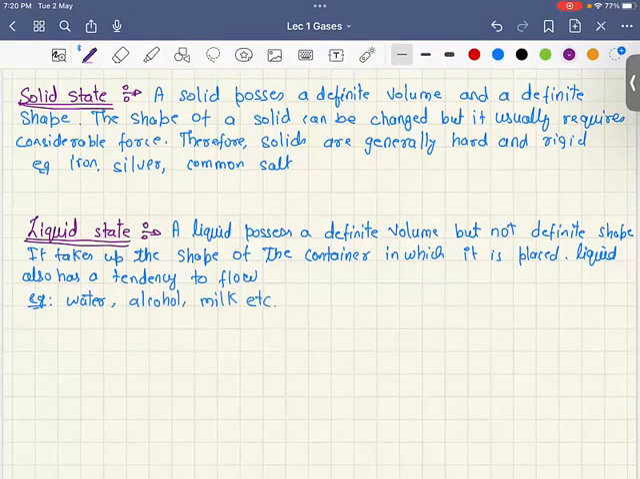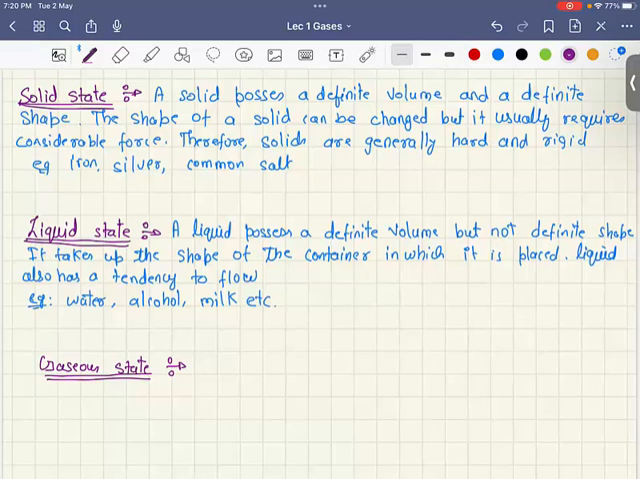The third state is the gaseous state, which we are going to study in detail. A gas neither possesses a definite volume nor a definite shape. A gas occupies the whole volume of the vessel in which it is placed. It also takes up the shape of the container. For example, air, carbon dioxide, or hydrogen.